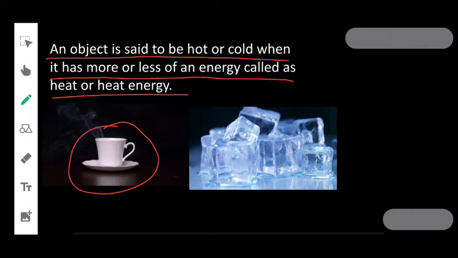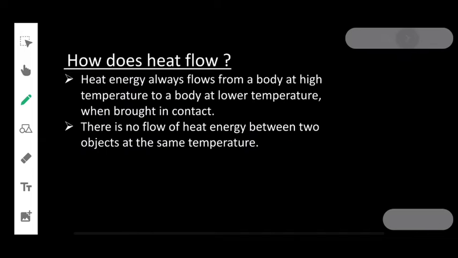Clear? Now the question is, why do we feel hot when we touch the cup of tea, and feel cold when we touch the ice cube? This is because of the flow of heat energy. Heat energy always flows from a body at high temperature to a body at lower temperature when brought in contact.